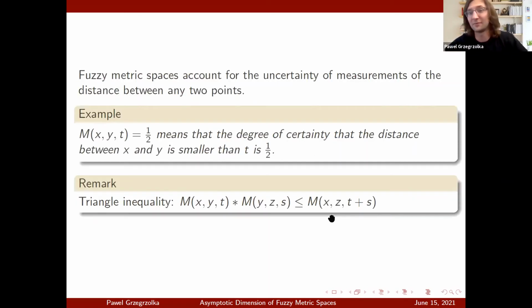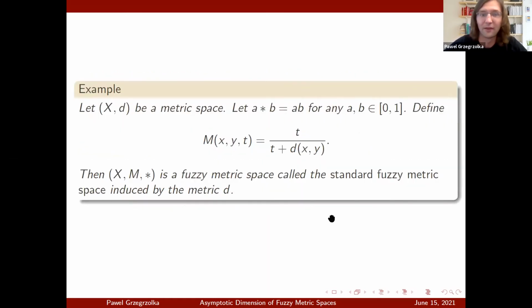Okay, so now we know more or less what fuzzy metrics are, and then we would like to find some connections. You can be interested in what are the connections between metric spaces and fuzzy metric spaces. Is it true that any metric space induces a fuzzy metric space? Well, that is indeed true. If you start with a metric space, you can define a fuzzy metric space given by M(x,y,t) equals t over t plus the distance between x and y.